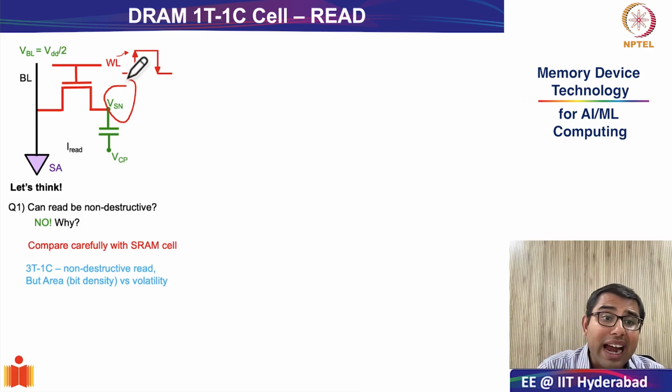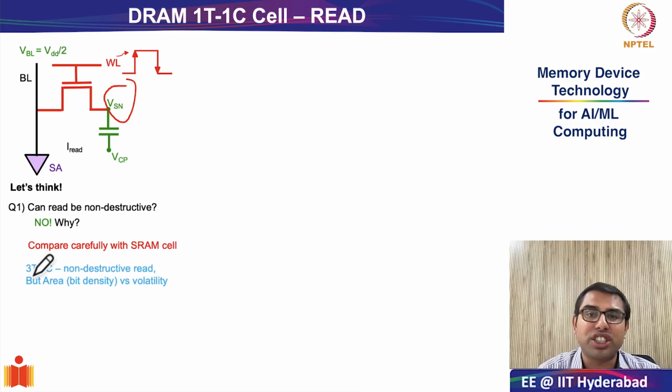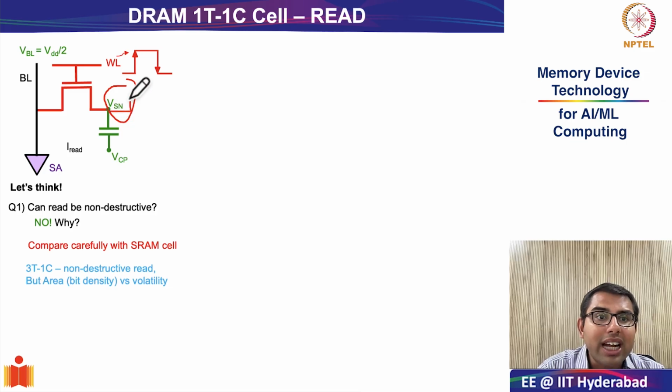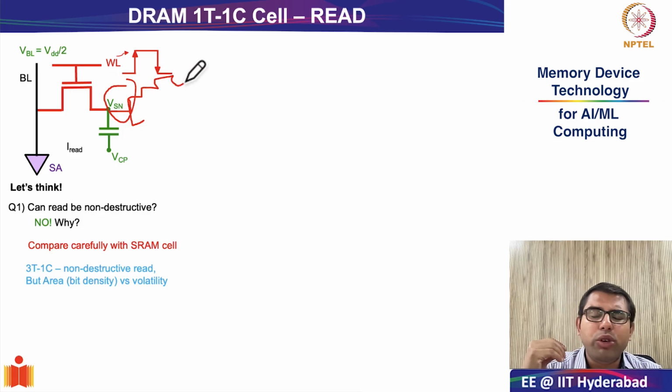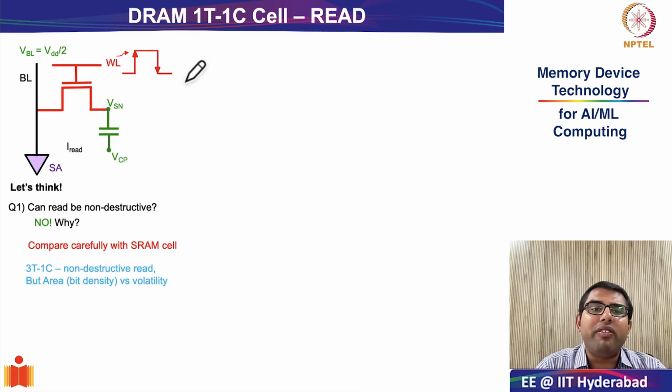Please recall that a different scheme called the 3T1C cell was also discussed in the first lecture, the historical overview of the DRAM cell, where you had connected the storage node capacitively with two more transistors. But very quickly we realized that in scaling the 3T1C DRAM cell, the bit density will be very low because the area consumed by a single cell will be very high.